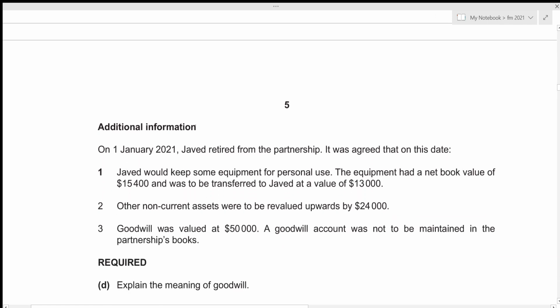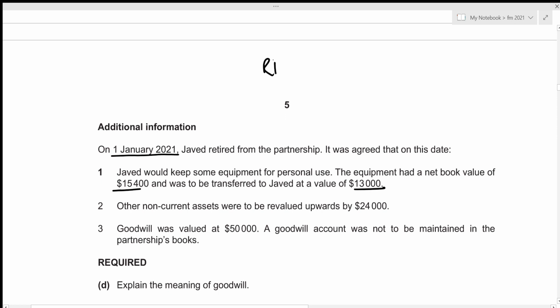We are given additional information. On 1st January 2021, Javed retired from the partnership, and it was agreed that on this date, Javed would keep some equipment for personal use. The equipment had a net book value of 15,400 and was to be transferred to Javed at a value of 13,000. So the equipment is definitely being revalued downwards, right?